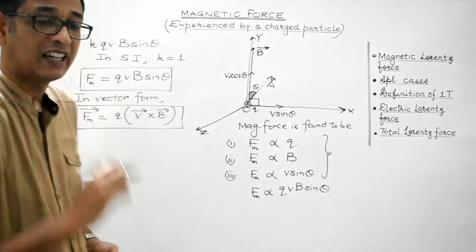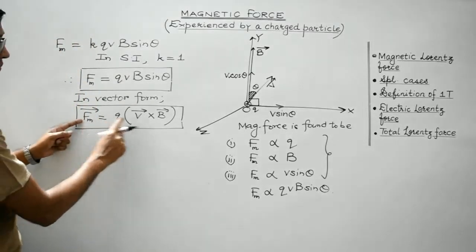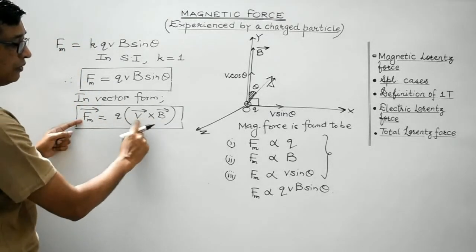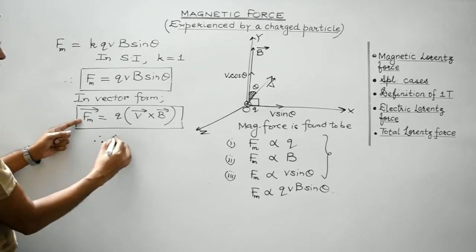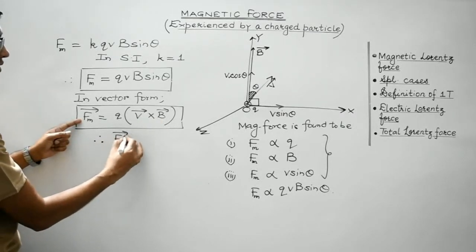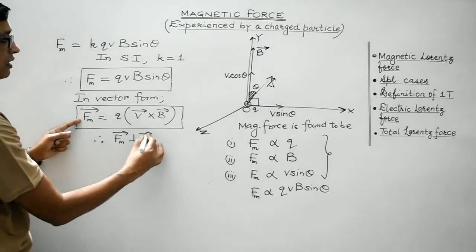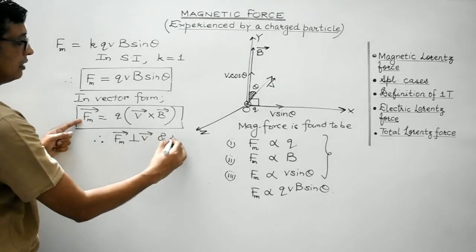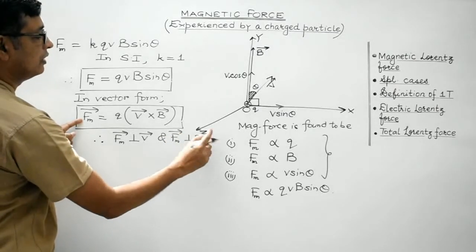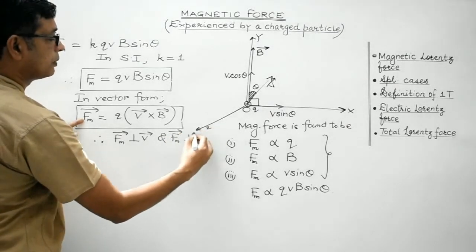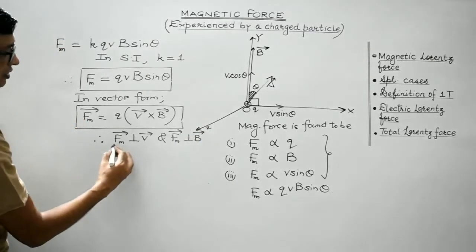Now, regarding its direction, Fm is given by the cross product of v vector and B vector. Therefore, by using the properties of the cross product, the magnetic force must be perpendicular to the velocity vector, and it must also be perpendicular to the magnetic field vector. This is a key point.